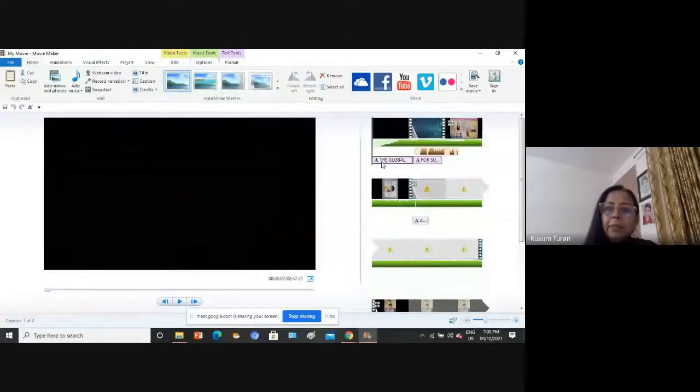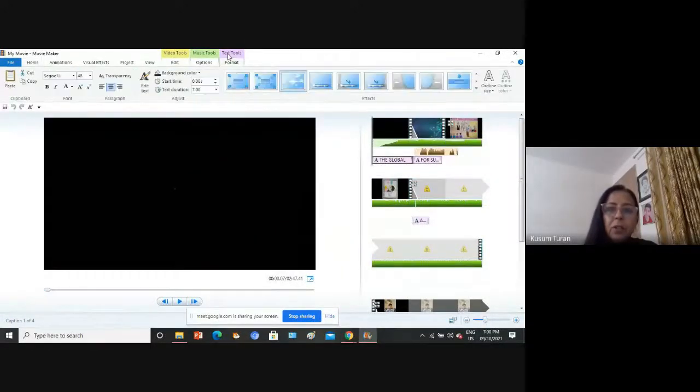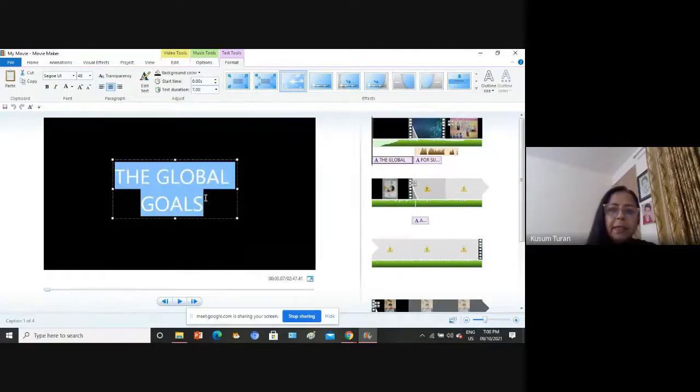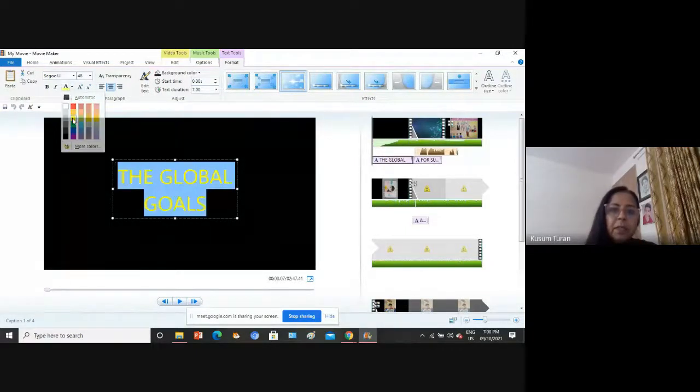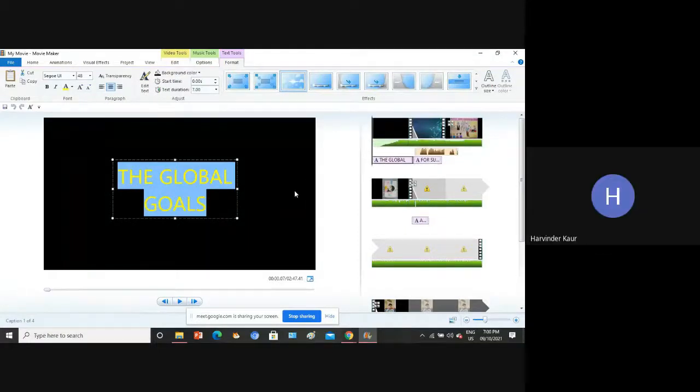So I have this. If my screen is visible, you have to simply come to text tools and see, you can change the color from here, color. This is the background color though. Font color can be changed from somewhere here. So let's change it for this one, global goals. So I select this and simply, just like MS Word, I change it here. Yes, ma'am. Thank you so much, ma'am.